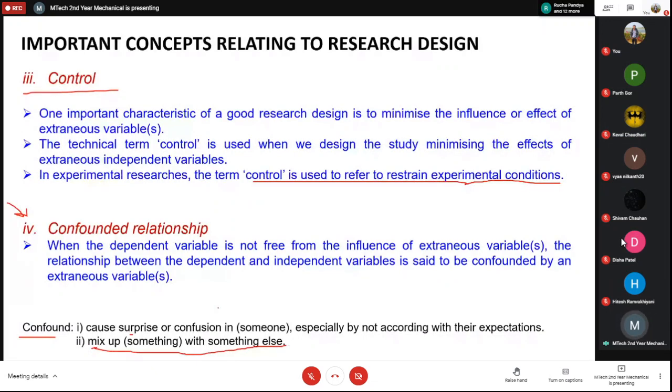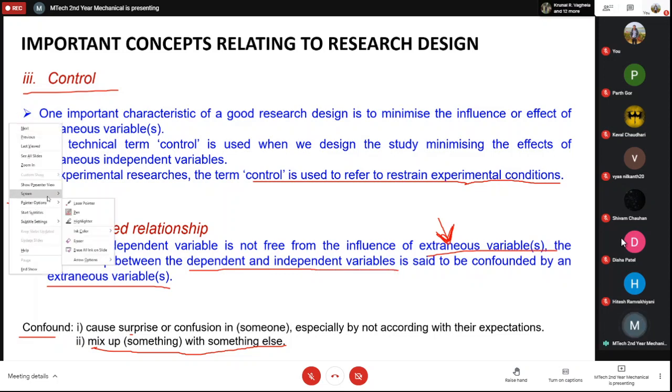In this case, the relationship between your independent and dependent variable is called a confounded relationship. When the dependent variable is not free from the influence of extraneous variables, then the relationship between the dependent and independent variable is said to be confounded by an extraneous variable. That means if you are unable to remove the effect of these extraneous variables and they are affecting your result all the time, then the relation between the dependent and independent variable is a confounded relationship, even if you are trying to eliminate the effect but still cannot.